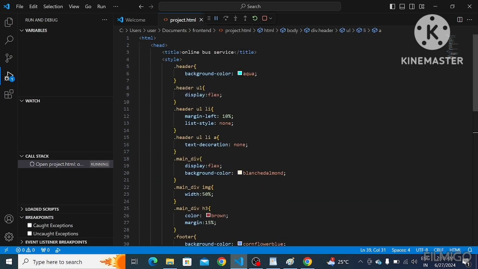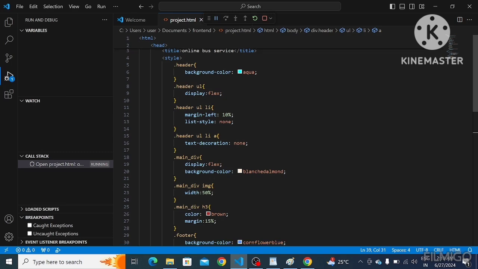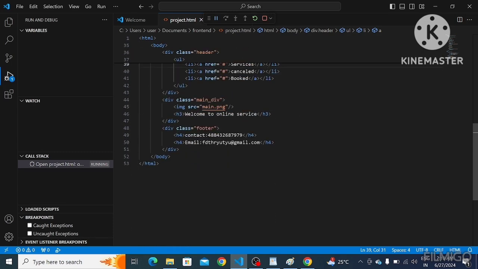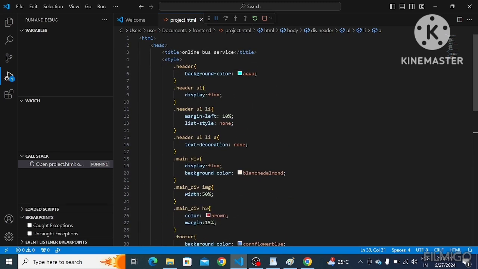I took this project to make the earlier concepts understandable. That's why I have taken this project and implemented it. I hope you understood. That's all about this project. Thank you.